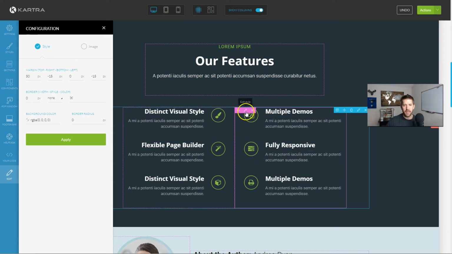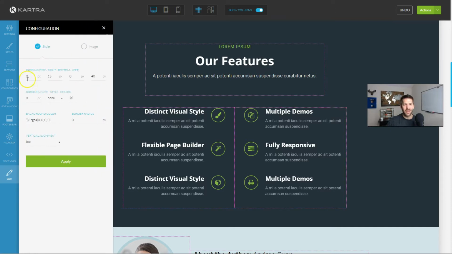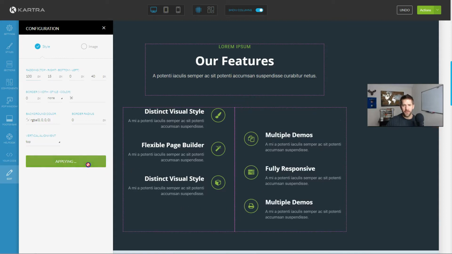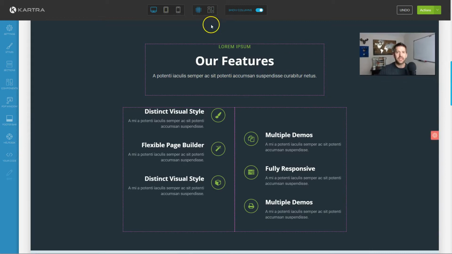I can actually edit the column, make sure I use the right terms, edit the column here and add top padding there. Let's do 100 pixels there, and this should shoot it down further. So you can see things are logical, things make sense in how the editing works here, but they've kind of masked some of the complexity by doing most of it for you and giving you decent enough designs that you don't need to get to be an expert in it.